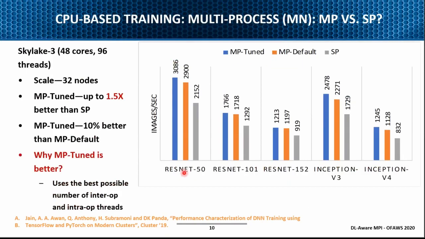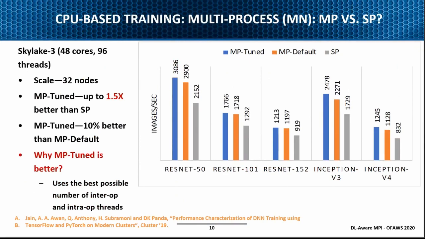That is not only for one particular model. We did this not only for ResNet 50, 101, 152, but also for Inception models. As you can see, if you just use a single process model, the images per second is low, which means performance is not good.